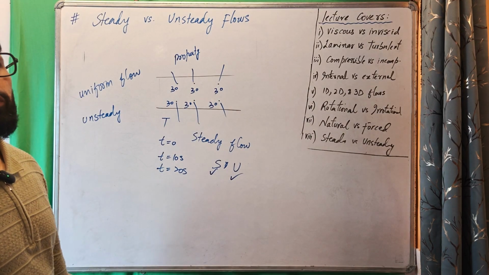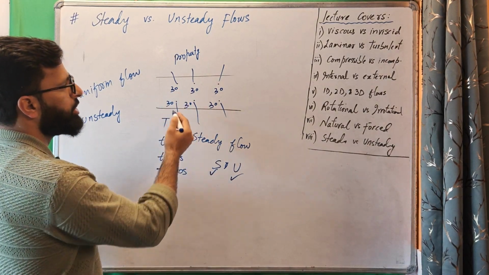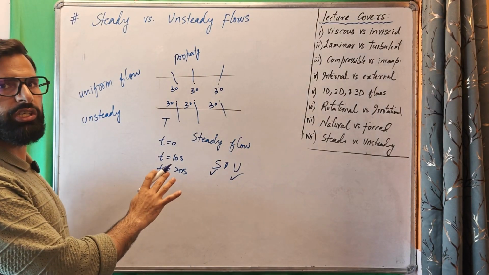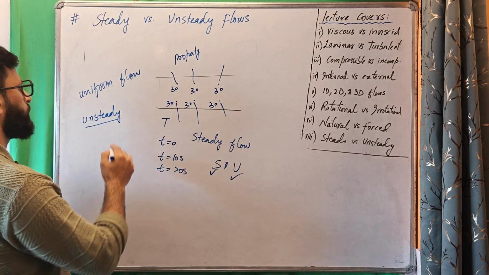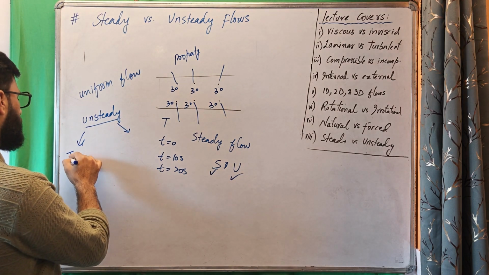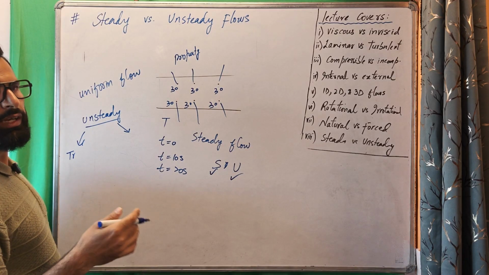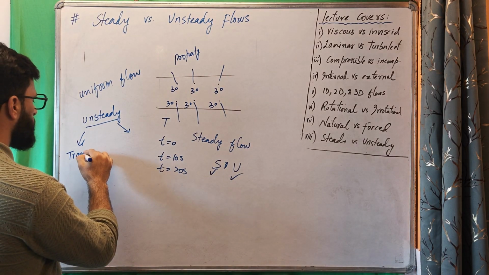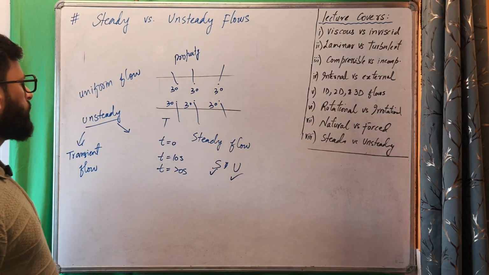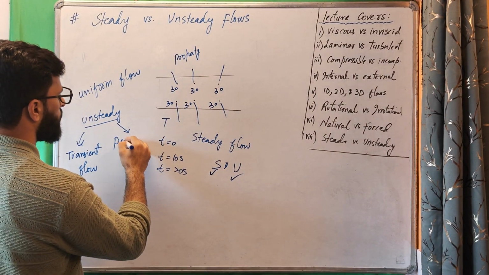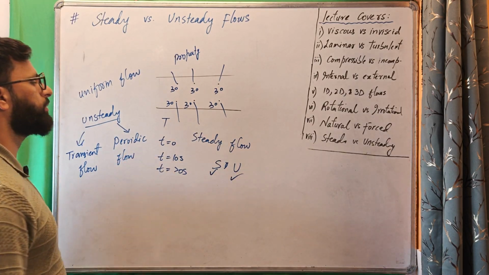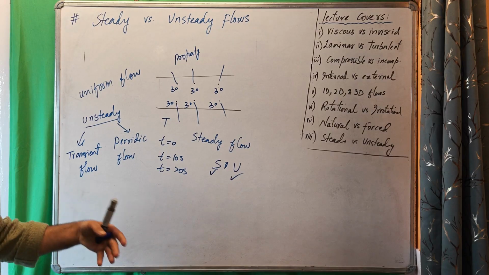The opposite is unsteady flow. If the property value changes with time, it was 20, then it is 30, then it's 40, it is changing with time, it's unsteady flow. Now unsteady flow is the general term. Within this general term, another subterm that we often use is transient flow. Transient flow is unsteady flow, and there's another term, for example, periodic flow. Both are examples of unsteady flow. So in these cases the properties change with time.